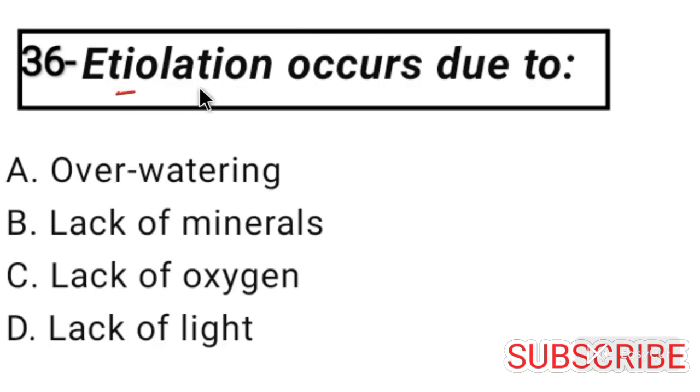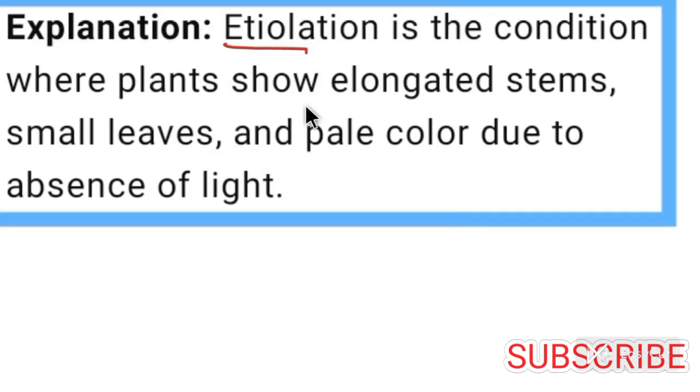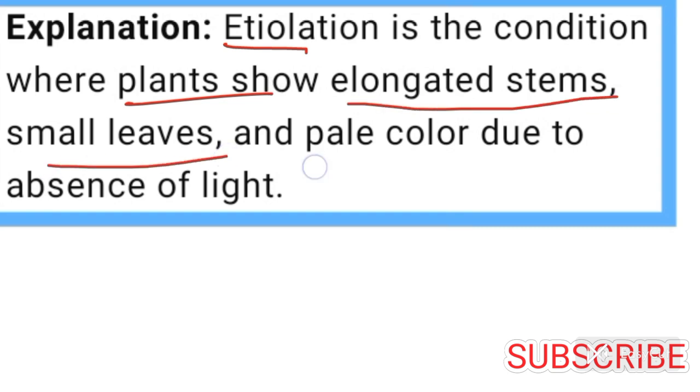Question number 36. Etiolation occurs due to lack of light. So option D is correct for question number 36. Etiolation is the condition where plant shows elongated stems, small leaves and pale color due to absence of light.